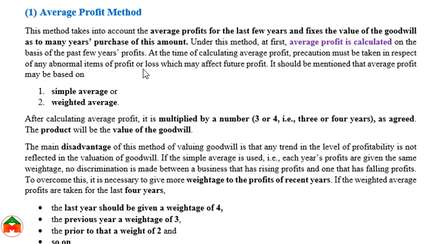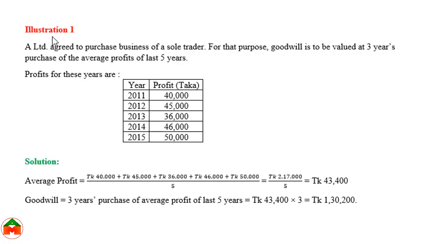Whenever we calculate the goodwill under the average profit method, we can do two types of average: simple average and weighted average. In a simple average, we calculate the average profit first, then we multiply by a number. It may be 2, 3, 4, depending on what the evaluator has agreed, and the product or the result of multiplication is called the value of goodwill.